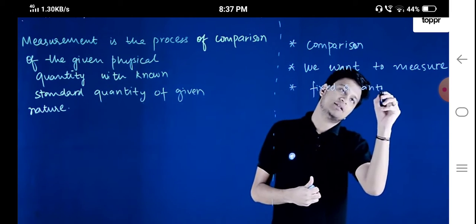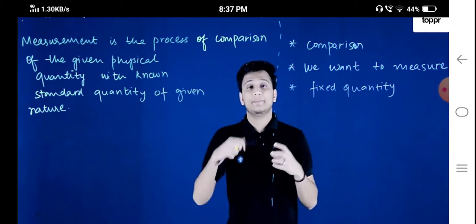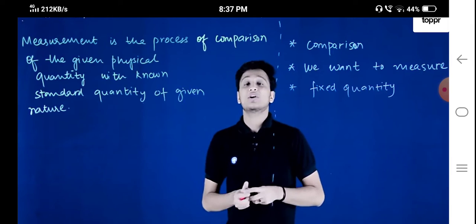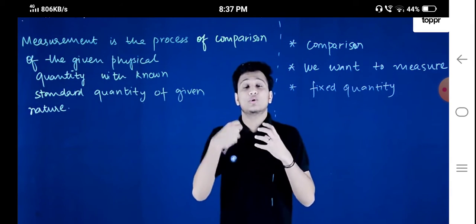If you measure the road, you will measure it in maybe meters, or maybe in centimeters. That meter or centimeter is a fixed quantity which is already known to us, right?